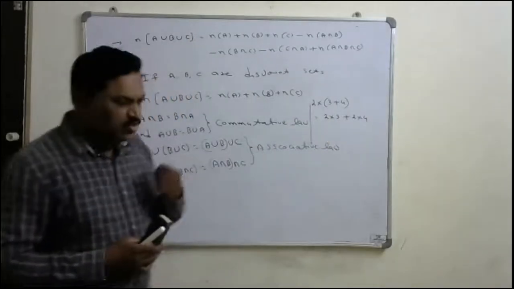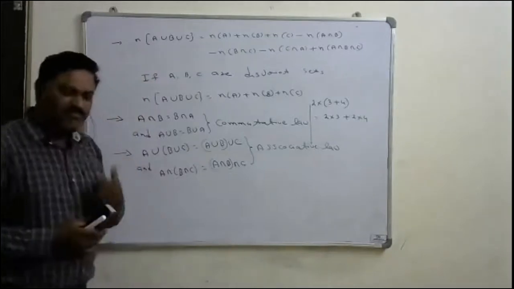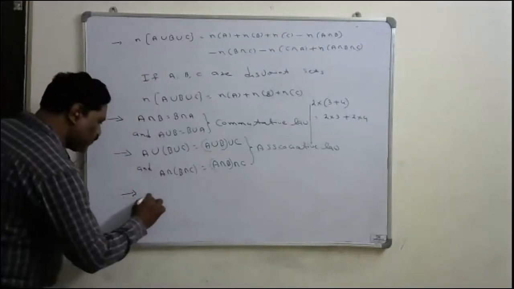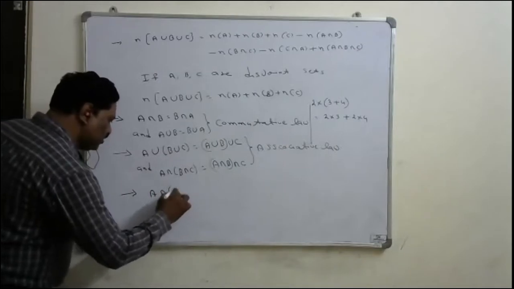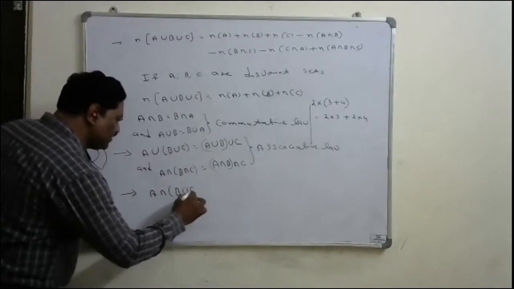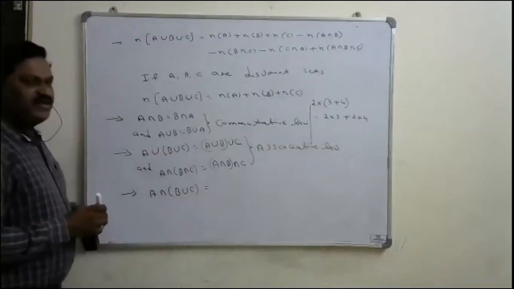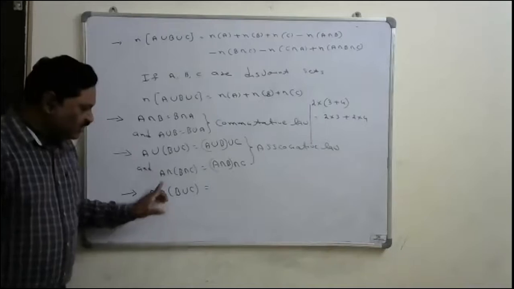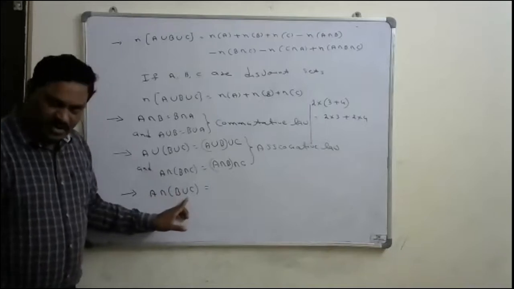Here also, sets follow the distributive law. Suppose A intersection B union C is there. You can observe that outside there is an intersection, inside there is a union.